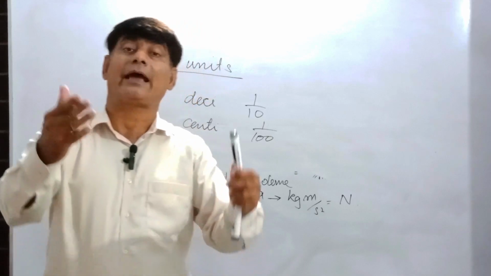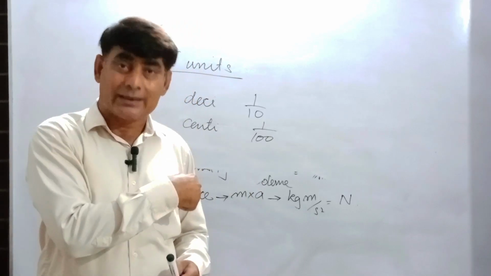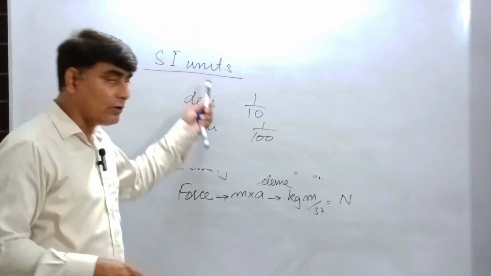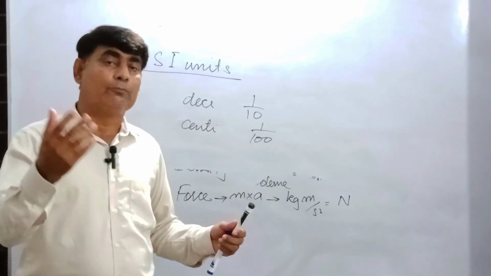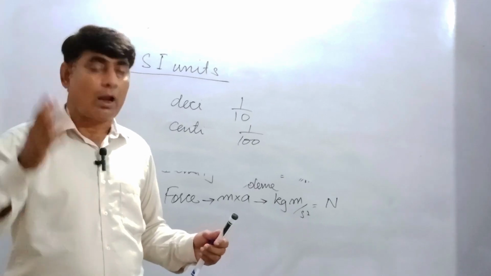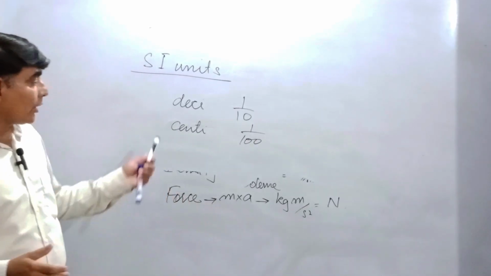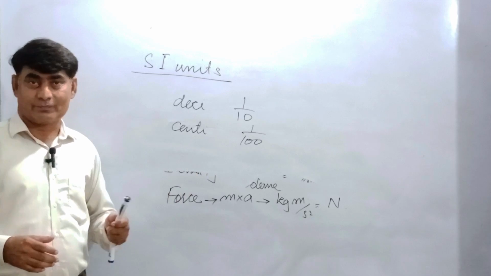A list of units you can observe at the end of this lecture. After it I will show the list of units in the IB system or different boards up to a different level.